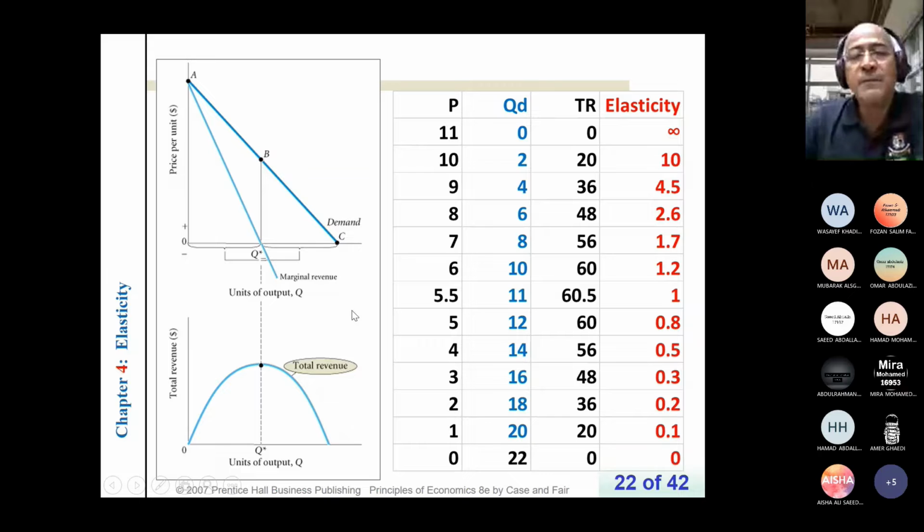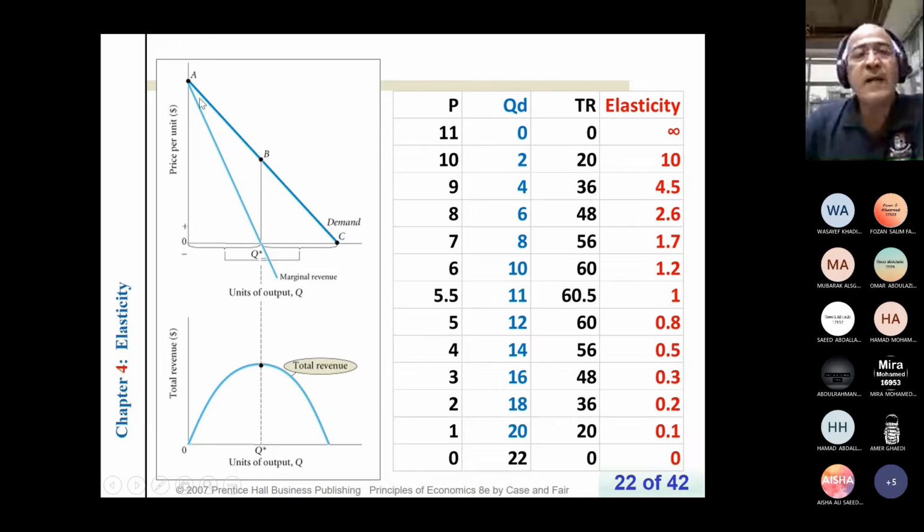So what is the best price to get maximum revenue? Fawzan should set a price of 5.5 per unit, and he should produce 11. If he sets the price at 5.5, the quantity demanded will be 11. He can sell 11 units, so he can get maximum total revenue.